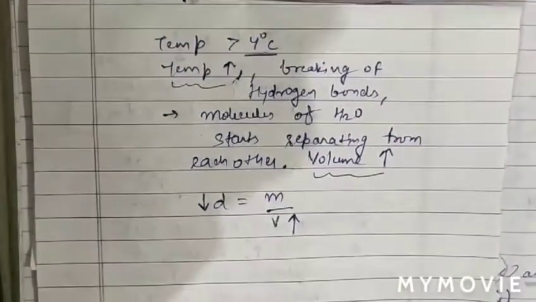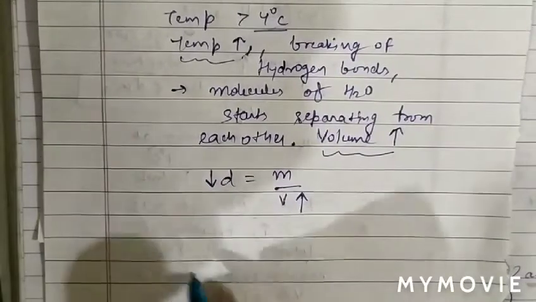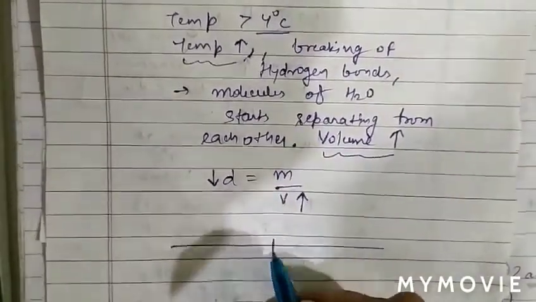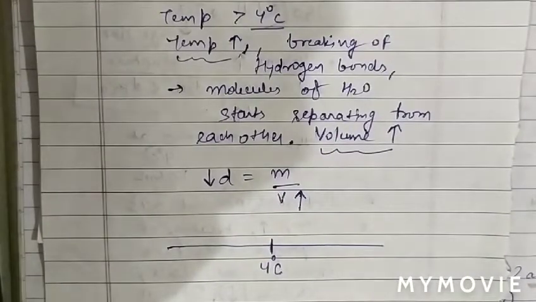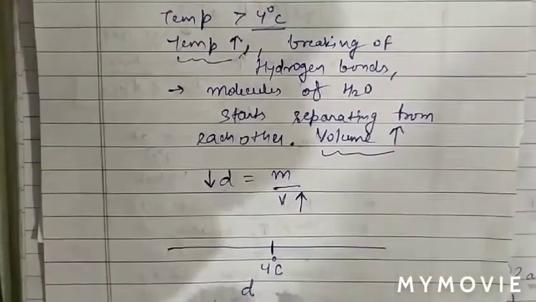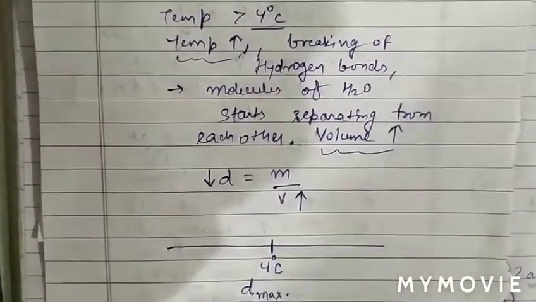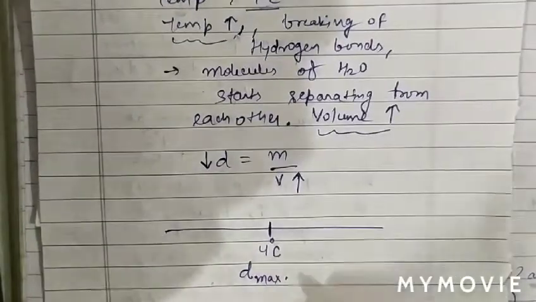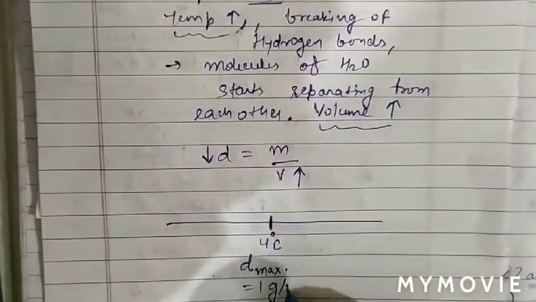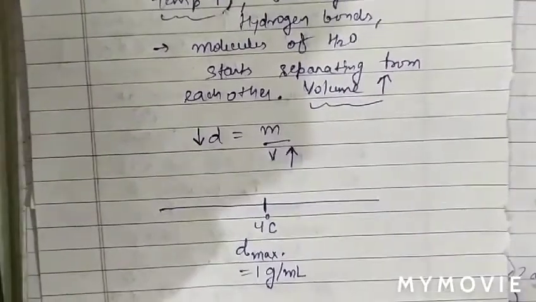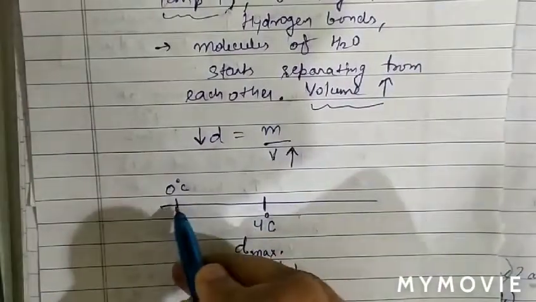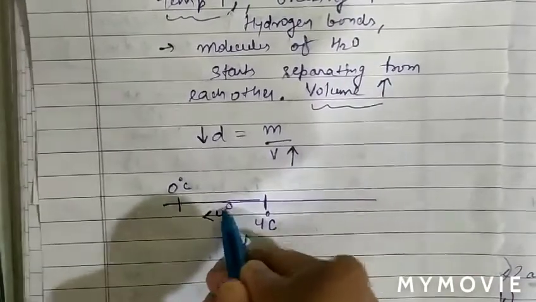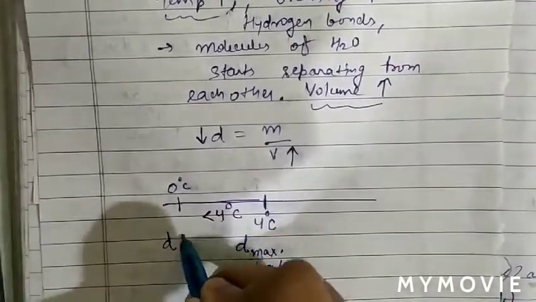So we have discussed all the cases. Now make the different cases. This is the temperature which is 4 degrees Celsius, and at 4 degrees Celsius, density of water is maximum, which is equal to 1 gram per ml. Above 0 degrees Celsius and less than 4 degrees Celsius, density of water increases.